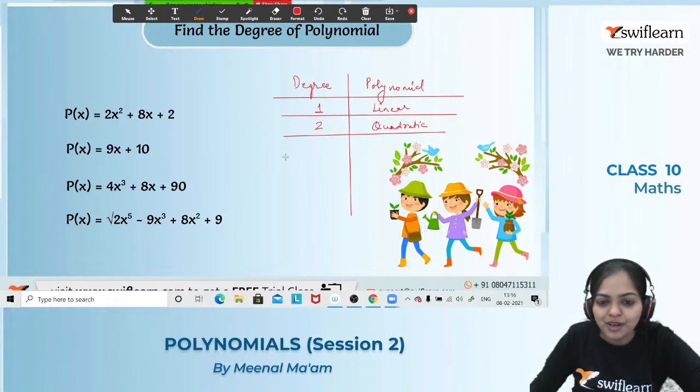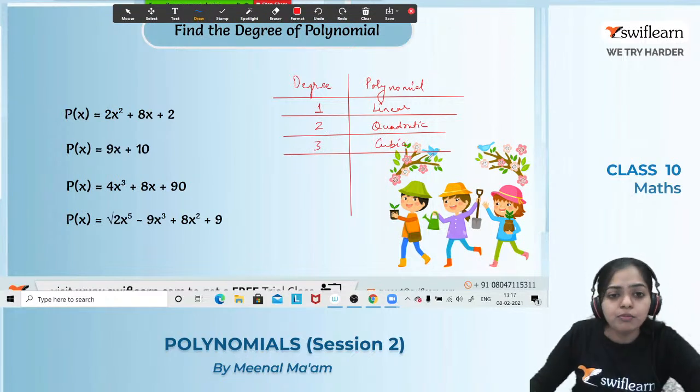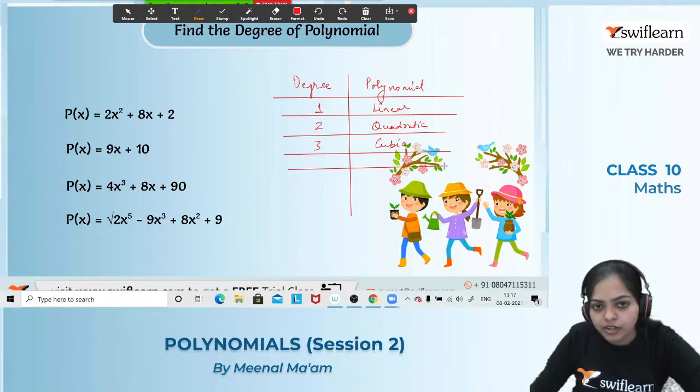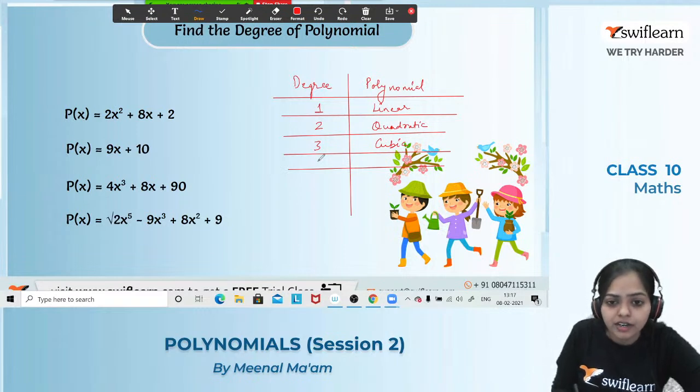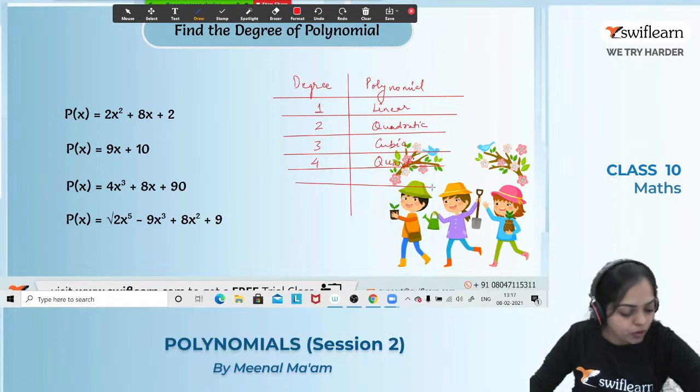And what about if degree is 3? I think now you all know. If the degree is 3, then it is known as cubic polynomial. And what about 4? If degree is 4, then it is known as quartic polynomial. Got it? And what about if degree is 5? Anyone wants to say if degree is 5, then it is known as what? Just comment in the comment section.